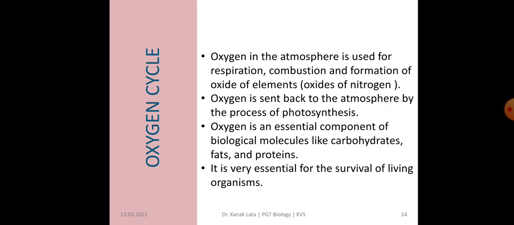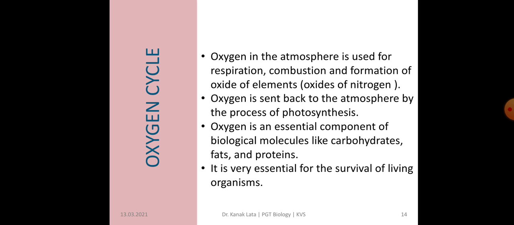Now the next cycle is the oxygen cycle. We know that oxygen is required for respiration, combustion and formation of oxides of elements like oxides of nitrogen, oxides of sulfur, etc. During photosynthesis, oxygen is sent back to the atmosphere, and it is an essential component of biological molecules like carbohydrates, fats and proteins.